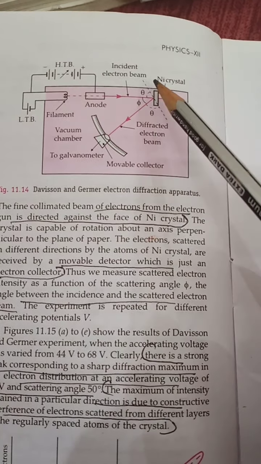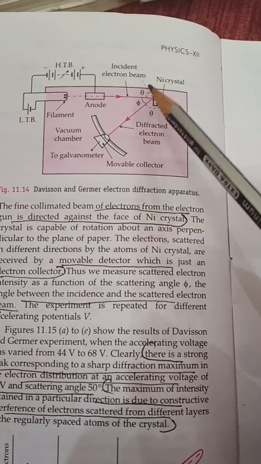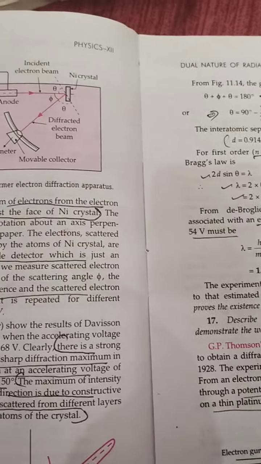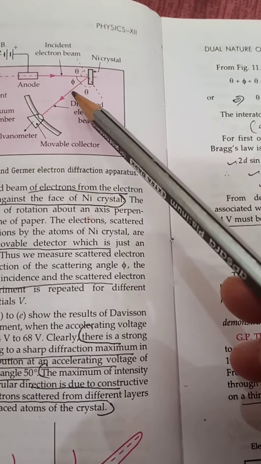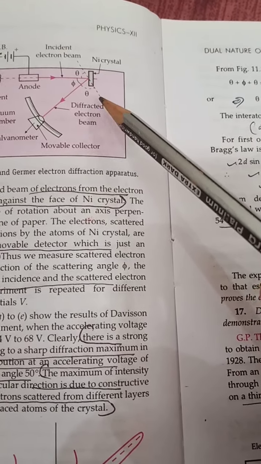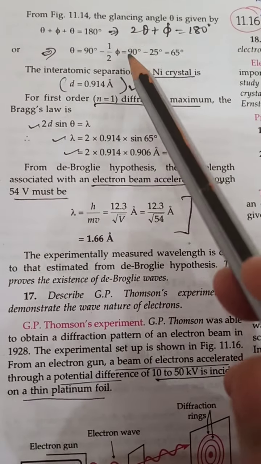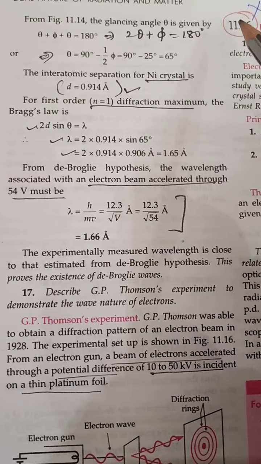As this is phi and this is theta, this is again equal to theta. So theta plus phi plus theta equals 180 degree, so 2 theta plus phi equals 180 degree.